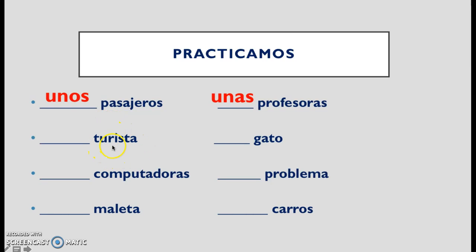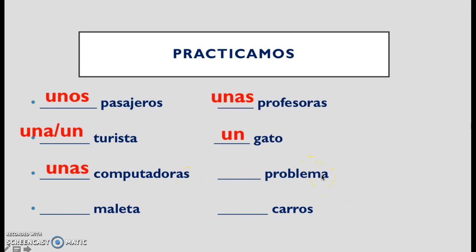Here we have an exception. Words that end in ista can be masculine or feminine. Now, when you're speaking in Spanish or writing, you're going to have context to let us know if that's a female or a male tourist. But in this situation, we don't know. So you could have put un or una, and both of them work. Gato, masculine, there's an O. It's one male cat. Computadoras ends in AS, that's unas.